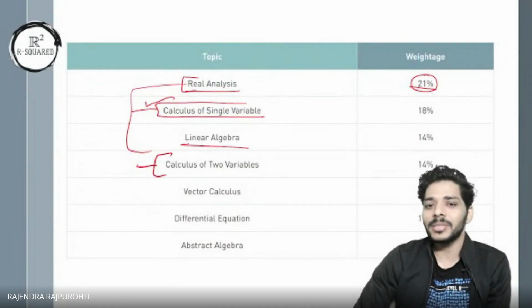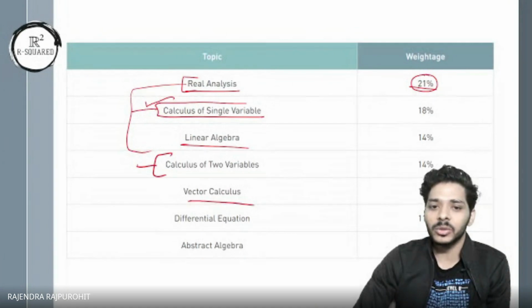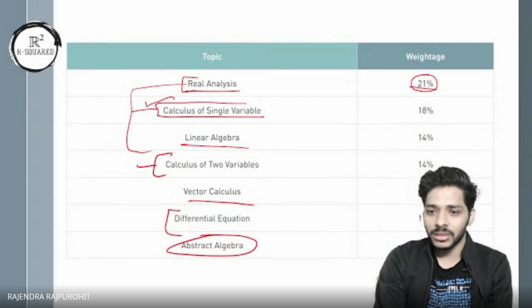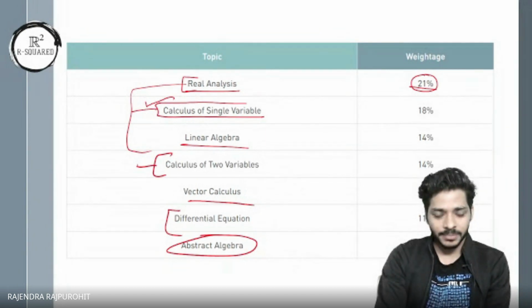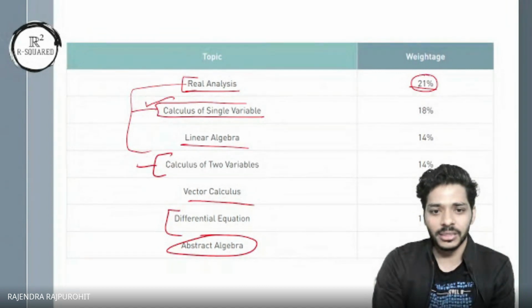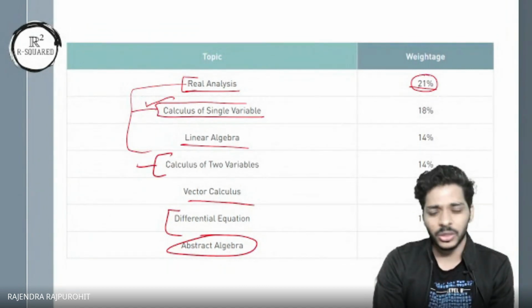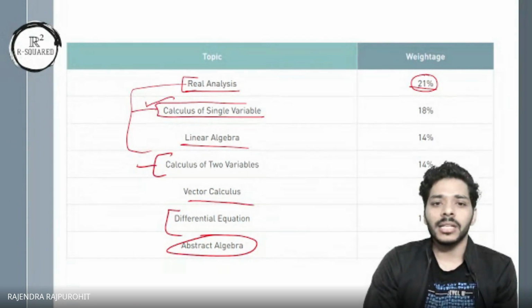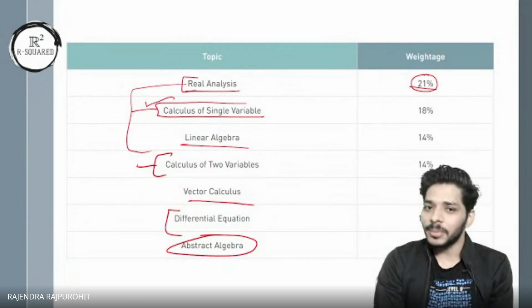Then we have algebra for 14 marks, vector calculus for 12 marks, ordinary differential equations for 11 marks, and abstract algebra, specifically group theory only, for 10 marks. So that's a total of 100 marks for you in this exam. There was integral calculus too, but they removed it in the last 2 or 3 years as far as I am aware. So maximum marks are in the analysis part.